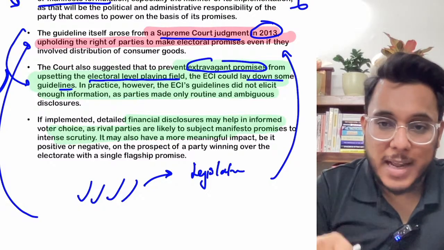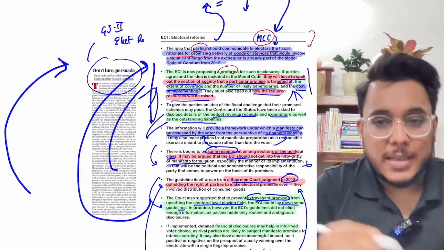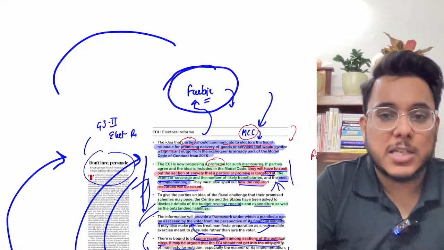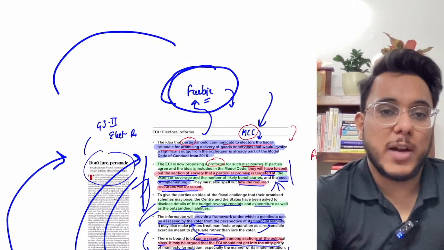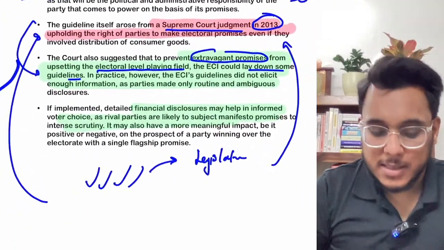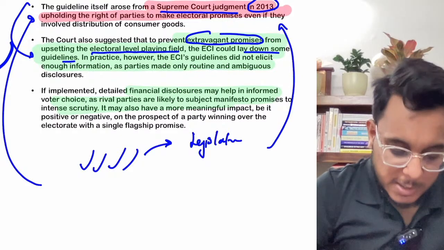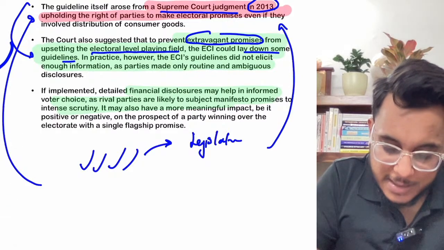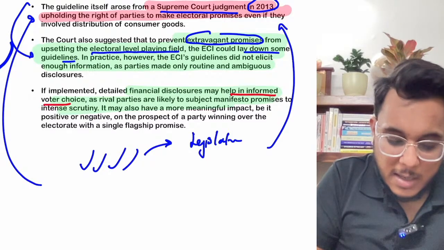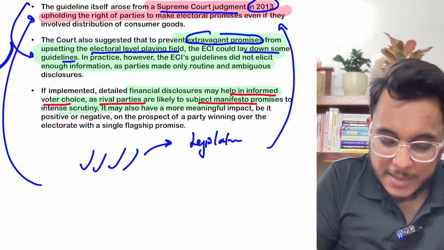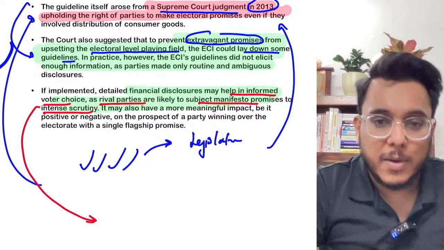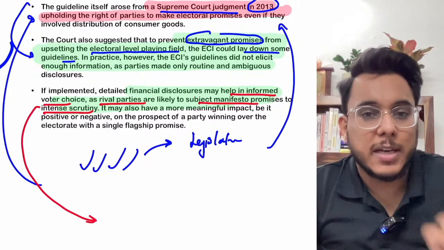Okay, now guys, what has happened? This new guideline that the ECI has now given will make sure that the political parties making irrational freebie promises are brought under a kind of control. Now, if this guideline gets implemented, such disclosures will help in making informed voter choices. Fine, it has also been provided that if such guidelines come, automatically the rival political parties will scrutinize their opposite parties.